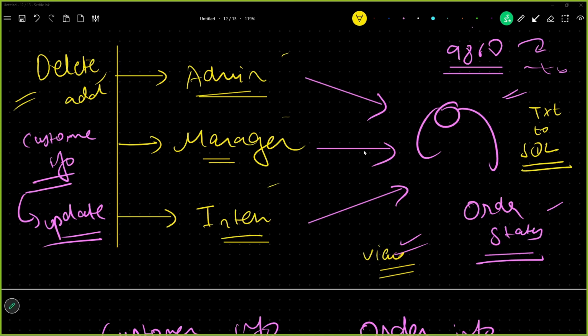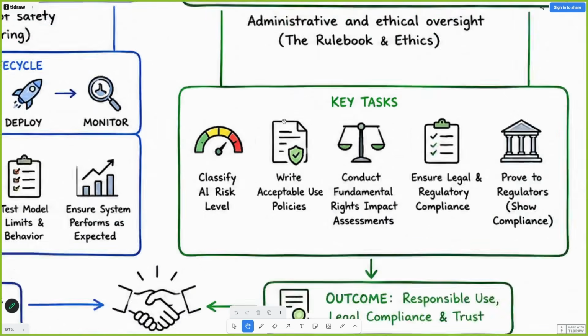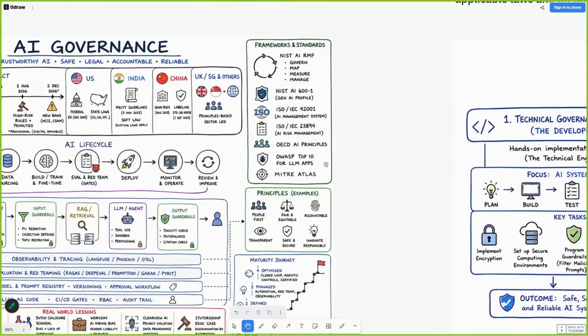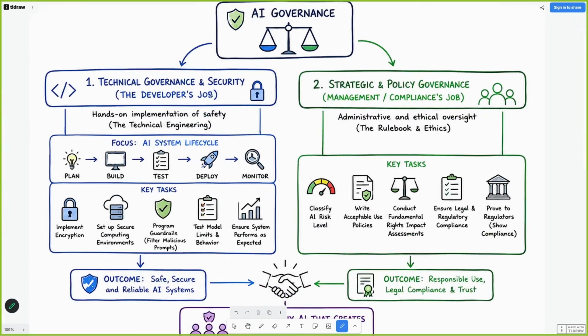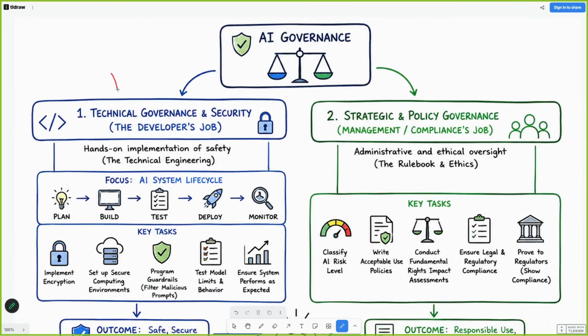So now the use case is clear. Let us talk about something. See, AI governance, okay? AI governance has two parts. First is technical governance and security, and second one is strategic governance. Okay, that is where I'm taking this towards. From the very start, I'm telling you AI security is one thing and rules and regulations are another, but these are both two sides of AI governance, the front and back side of AI governance.